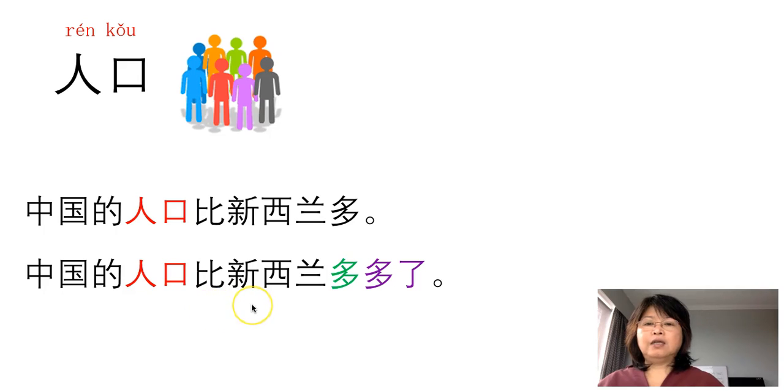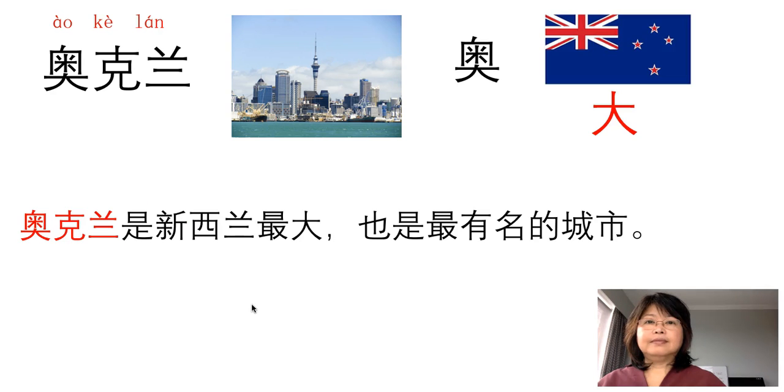中国的人口比新西兰多了。Now, the biggest city of New Zealand, 奥克兰. This is how Chinese people call Auckland, 奥克兰. It is pretty much the pronunciation of Auckland.